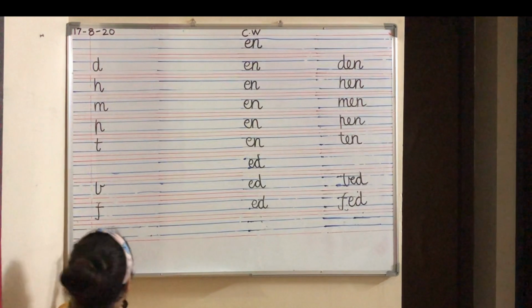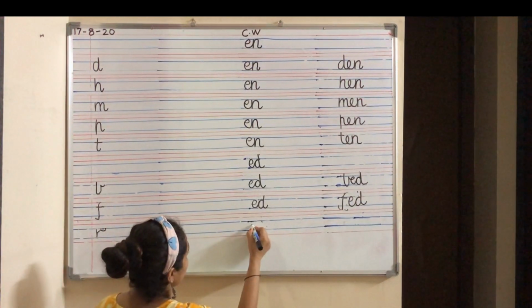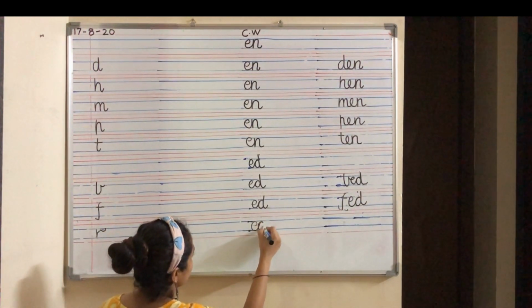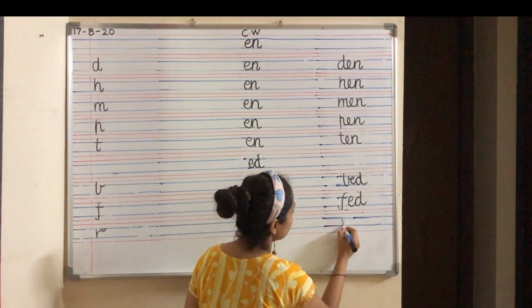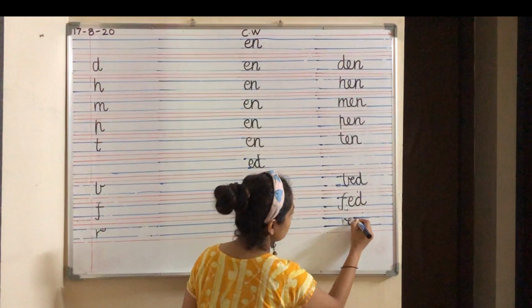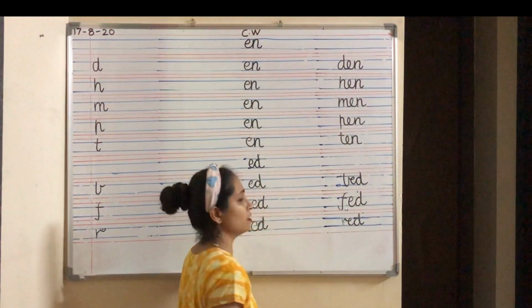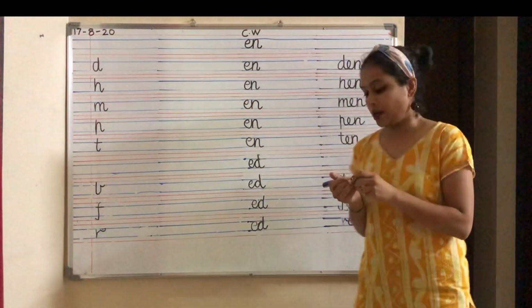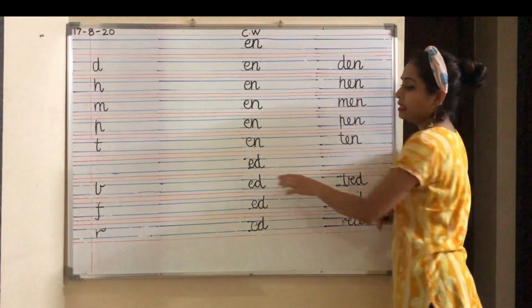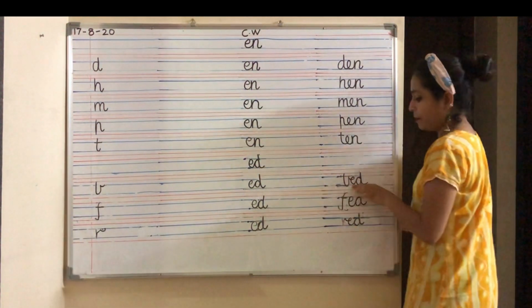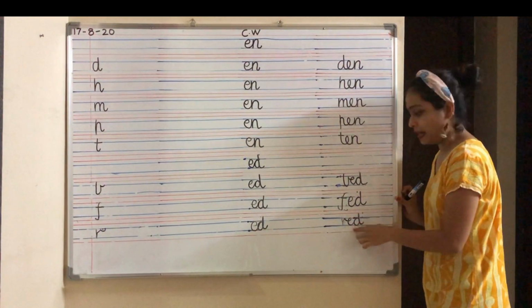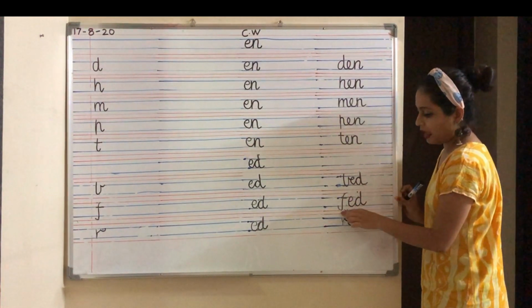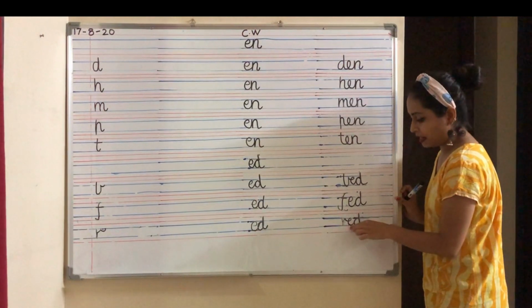R says R, ed. So what is R, ed? Red. Come on, let's revise the ed words. Say ed, bed, fed, red.